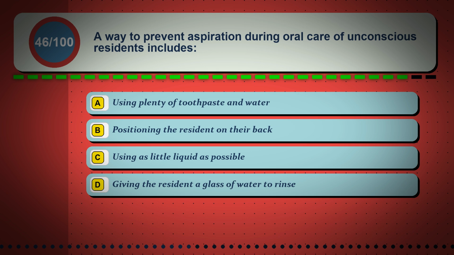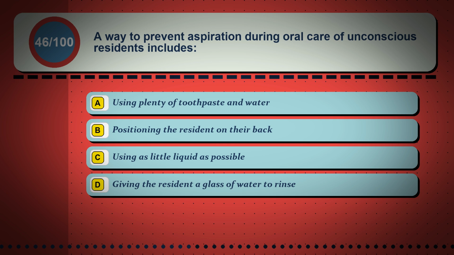Question 46. A way to prevent aspiration during oral care of unconscious residents includes: Option A, using plenty of toothpaste and water. Option B, positioning the resident on their back. Option C, using as little liquid as possible. Option D, giving the resident a glass of water to rinse.